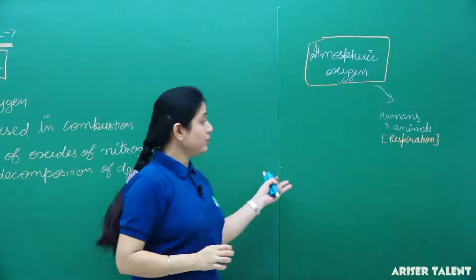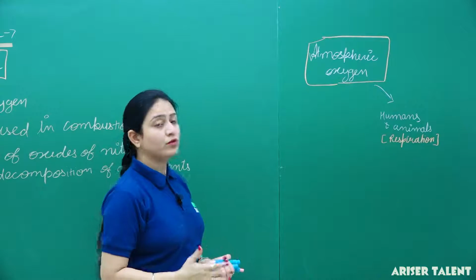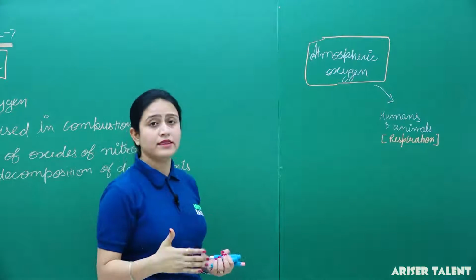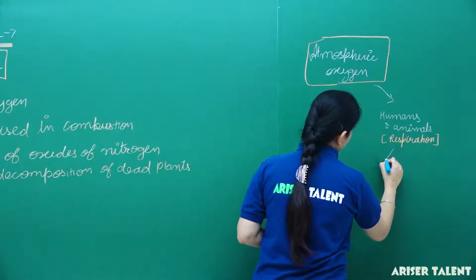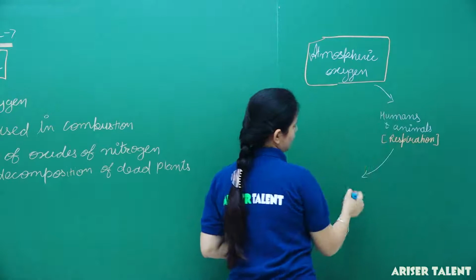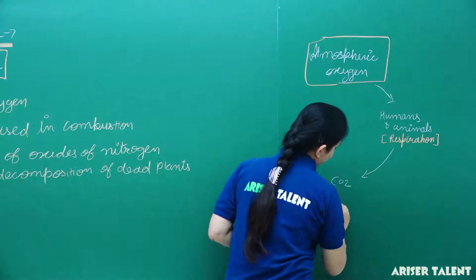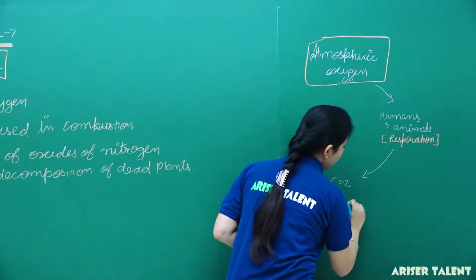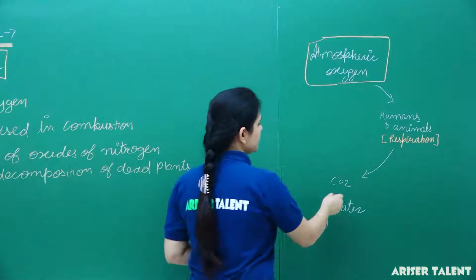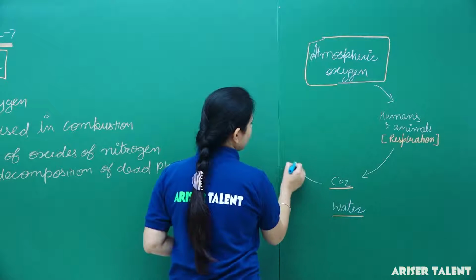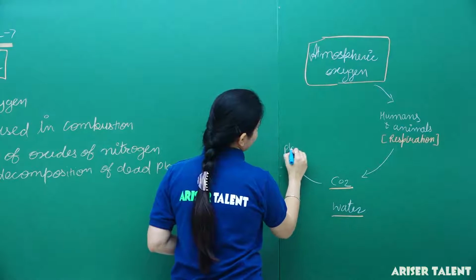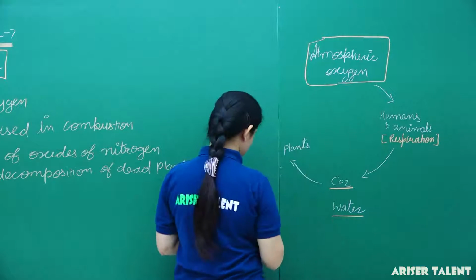When they do the process of respiration, then we know glucose breaks down in the cells and it releases carbon dioxide and water. Thus we can say by the process of respiration, carbon dioxide and water is released into the atmosphere. Okay, thus this carbon dioxide and water is taken by plants for the process of photosynthesis.